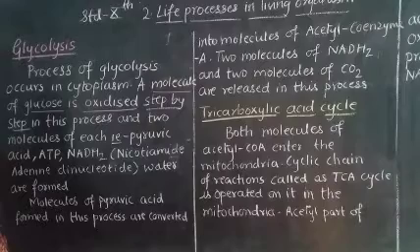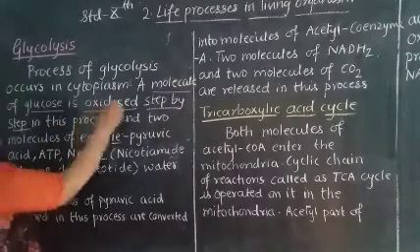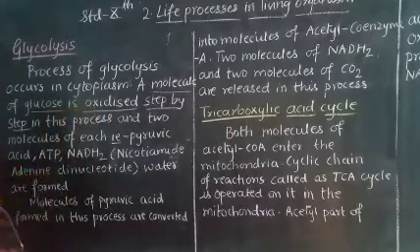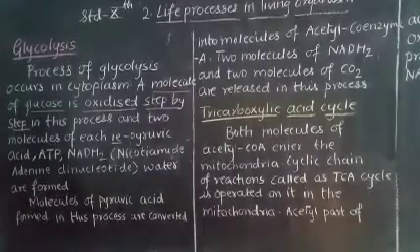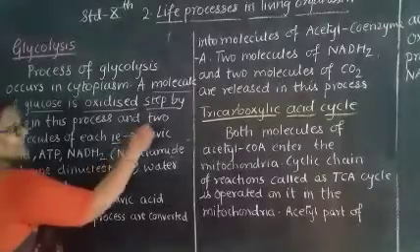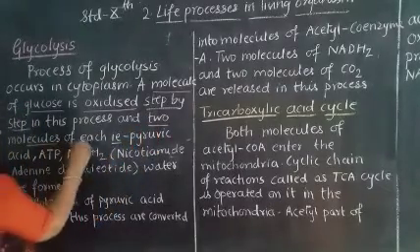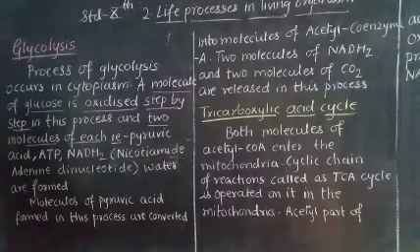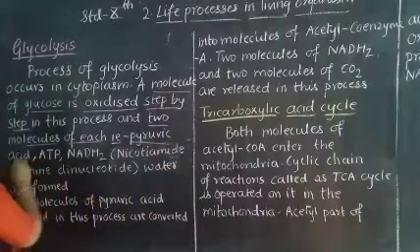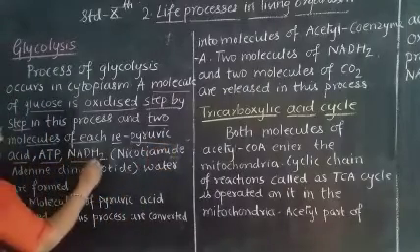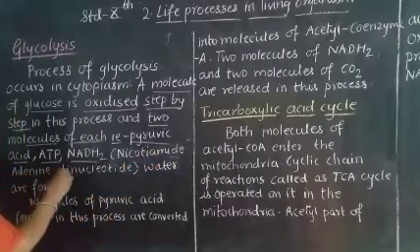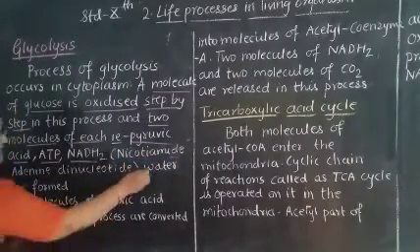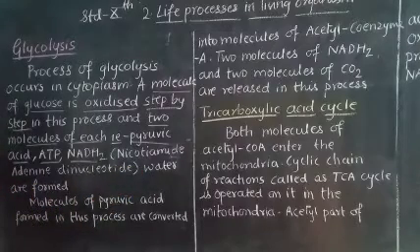Two molecules of each are involved in this process: pyruvic acid, ATP, NADH2, that is nicotinamide adenine dinucleotide, and water are formed.